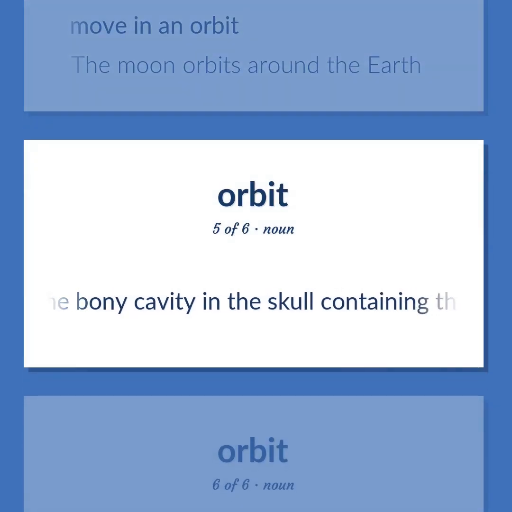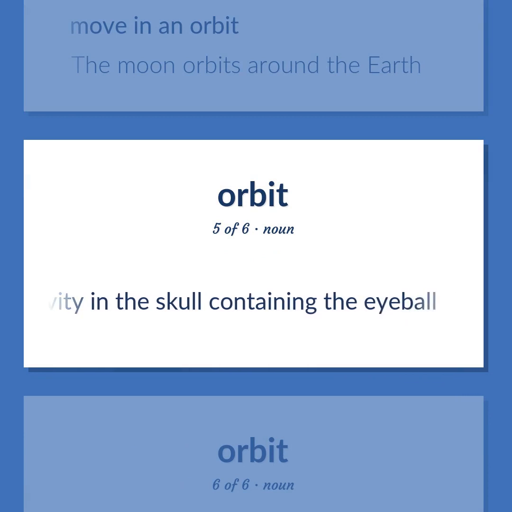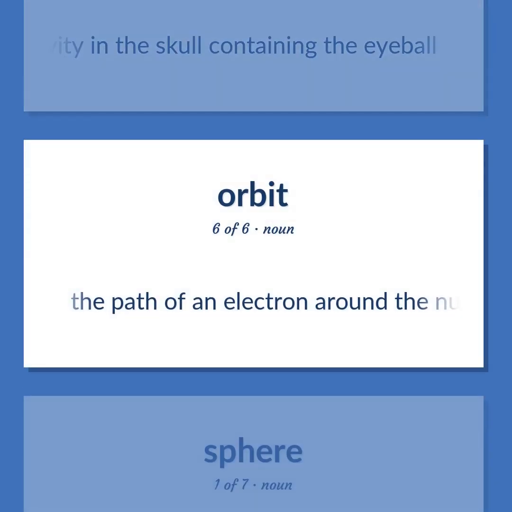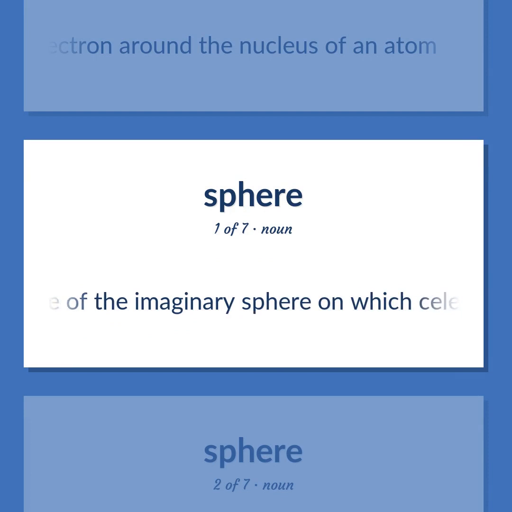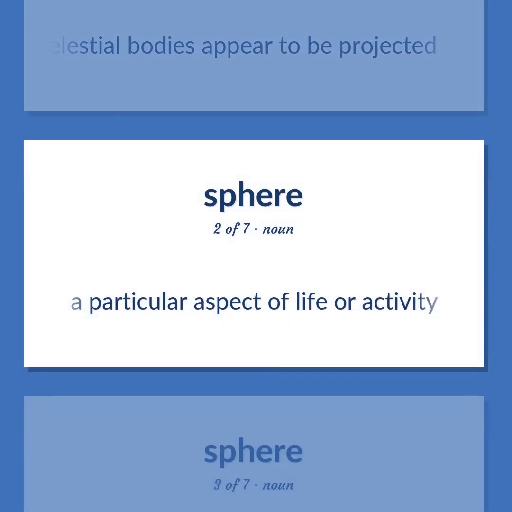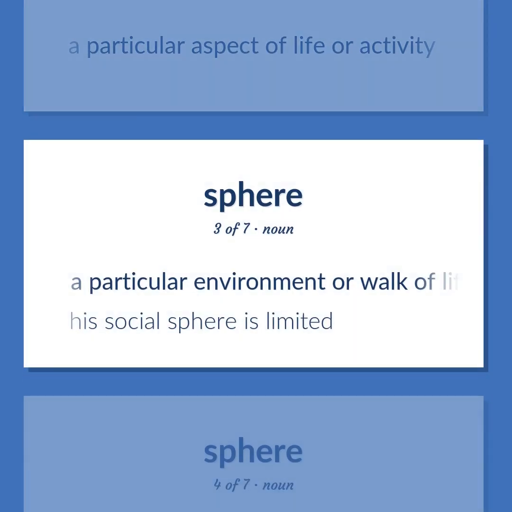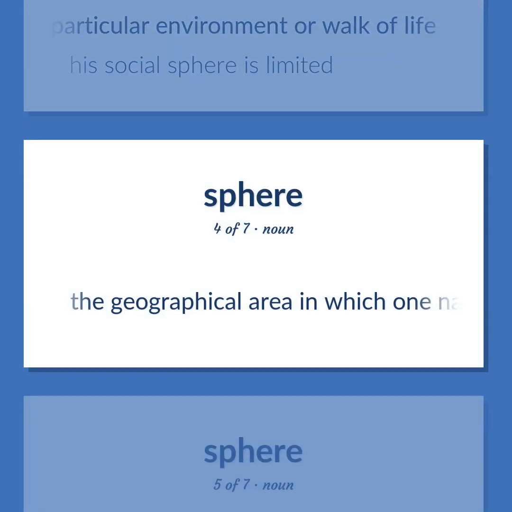The bony cavity in the skull containing the eyeball. The path of an electron around the nucleus of an atom. The apparent surface of the imaginary sphere on which celestial bodies appear to be projected. A particular aspect of life or activity. A particular environment or walk of life. His social sphere is limited. The geographical area in which one nation is very influential.